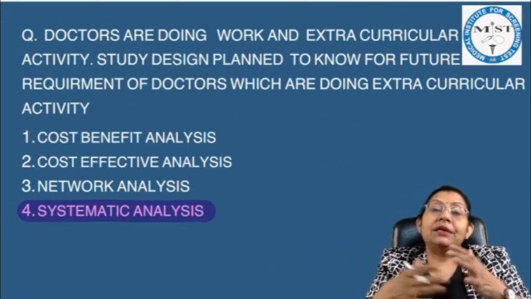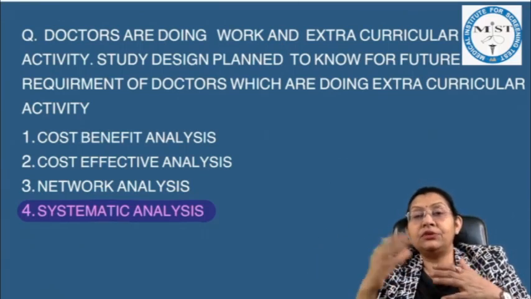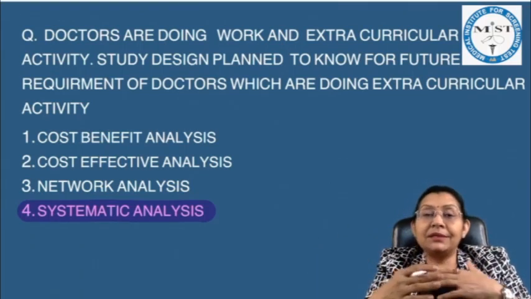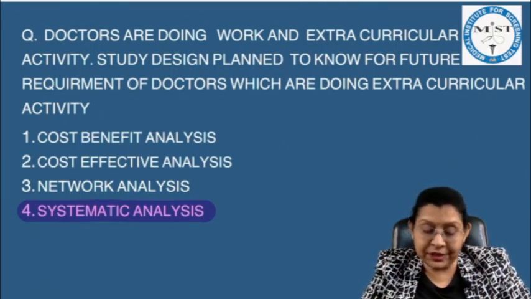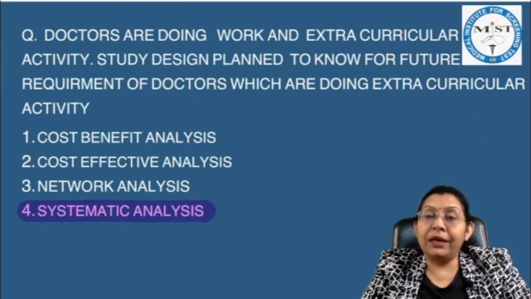Network analysis is a chain of events leading to the end point, and systematic analysis is comparison of the two activities in terms of their overall cost effectiveness. So here the correct answer is systematic analysis.